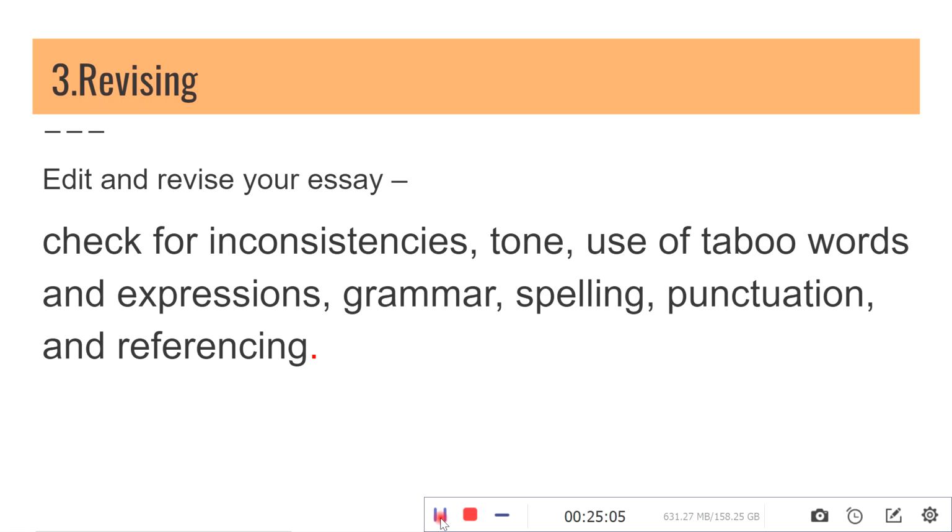When you are taking materials from outside, you may have inconsistency in language and structure. That should be checked. Then the tone of the essay: is it continuously using the same tone? That should be checked. And there are certain taboo words or expressions which are not expected in an academic essay. Those should be avoided.